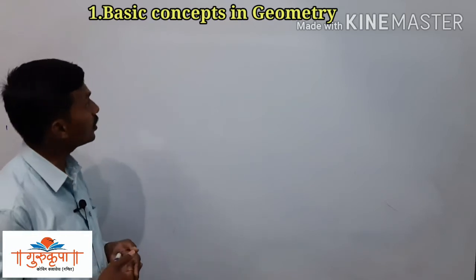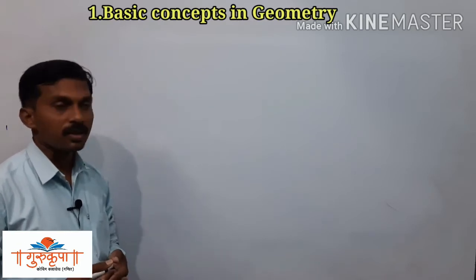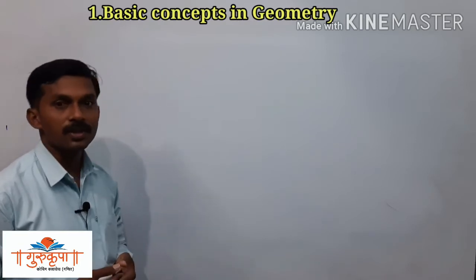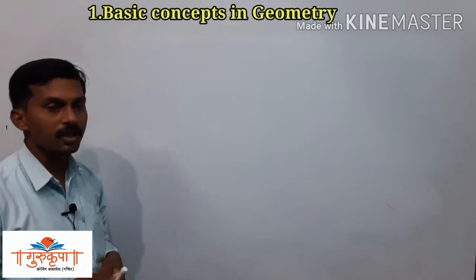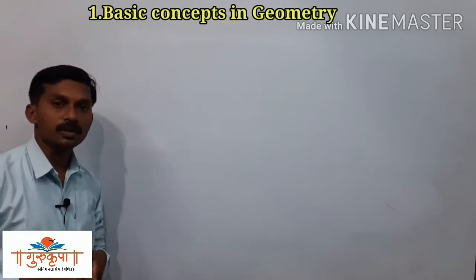See, this word geometry is from the Greek language. This word geometry is a Greek word.